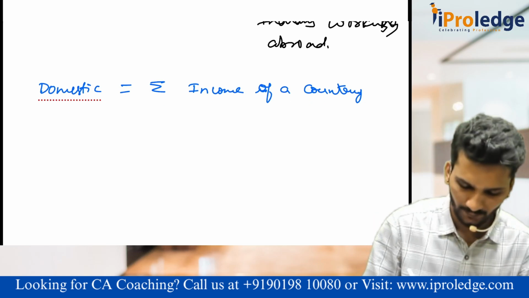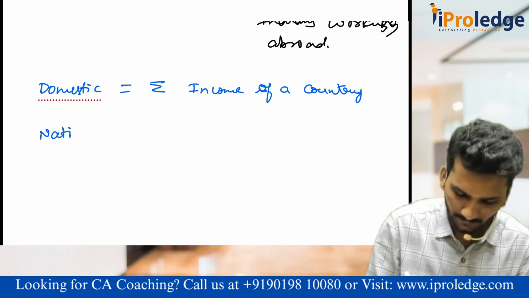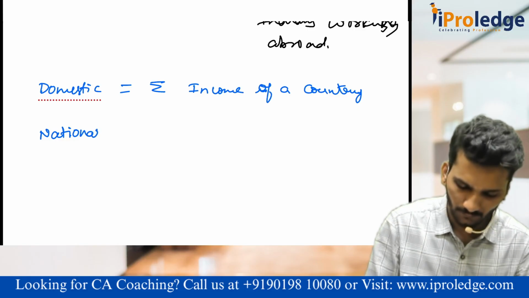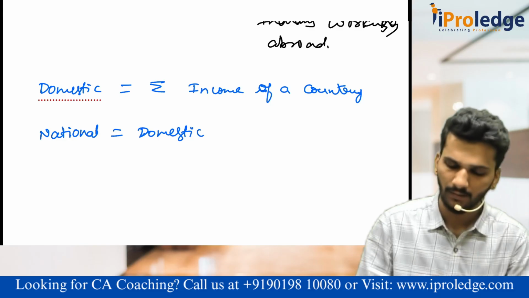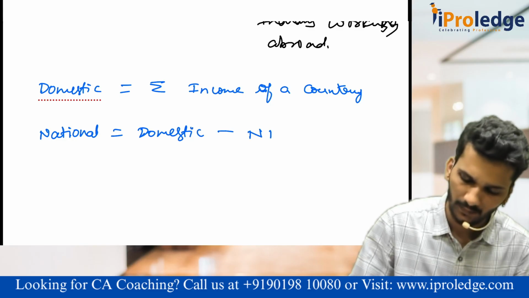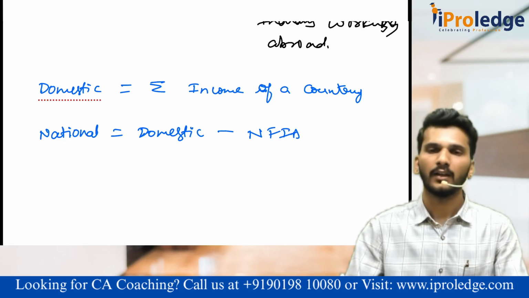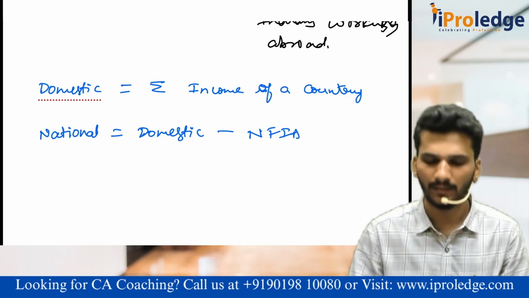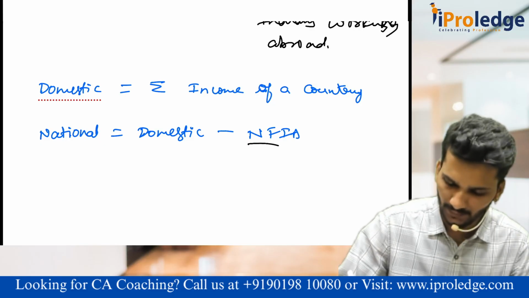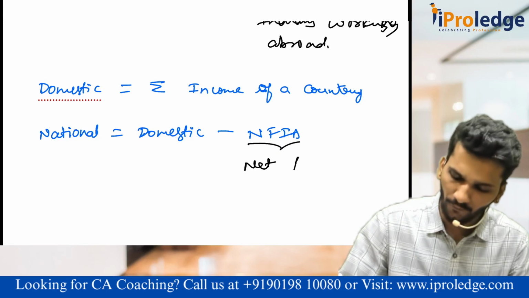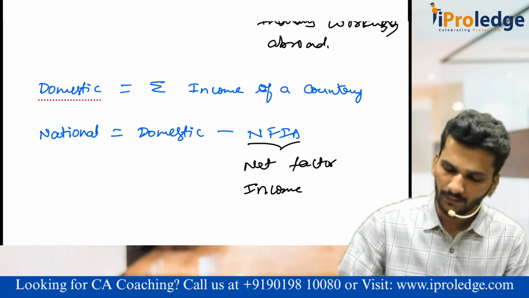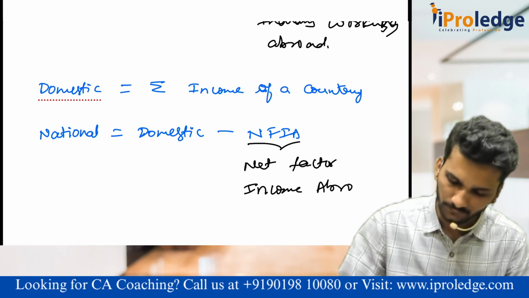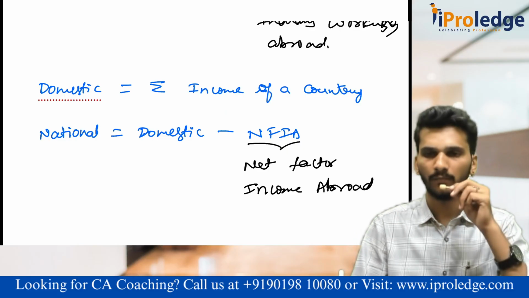Then national means, national equals domestic minus NFIA. Sir, what is this NFIA? NFIA means net factor income from abroad. Net factor income from abroad.